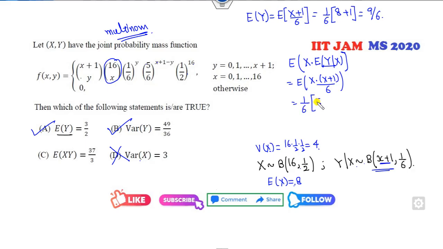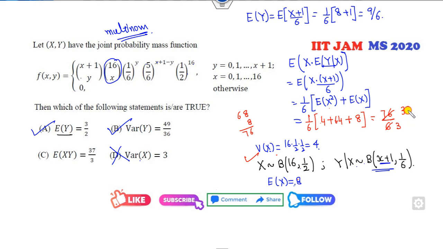What is that? It is the expected value of x square plus the expected value of x. How do you find the expected value of x square? From the variance. So it will be variance 4 plus 64, plus 8. So 68 plus 8, 76, divided by 6. So it will be 38 over 3. But it says 37. This option is cancelled. A and B are correct.